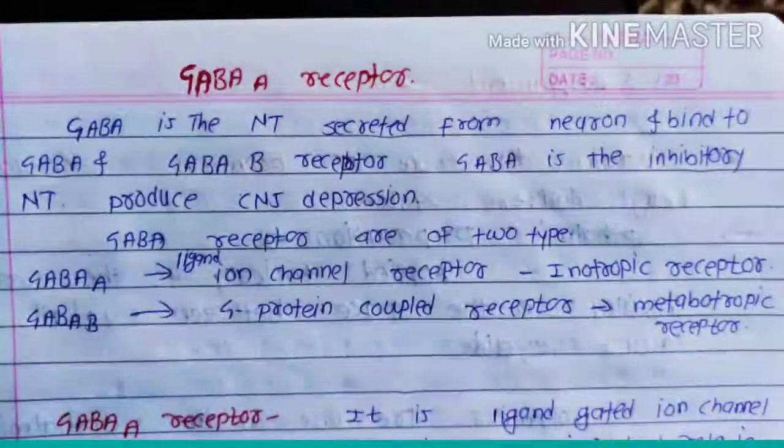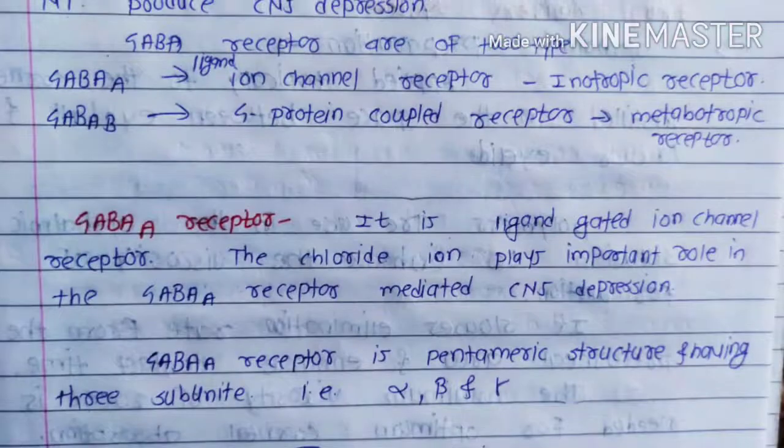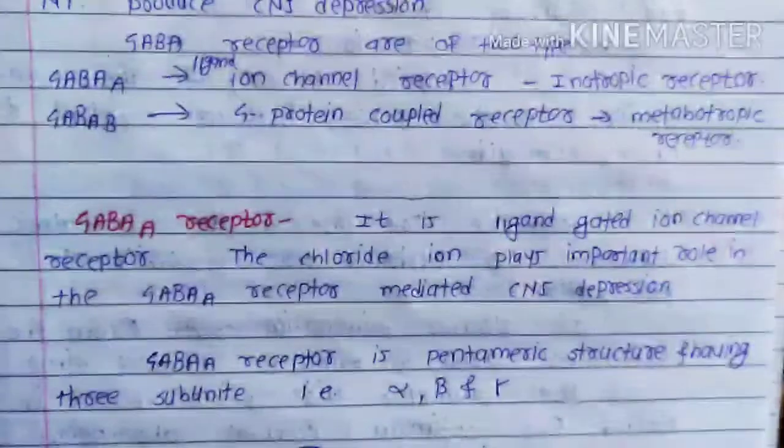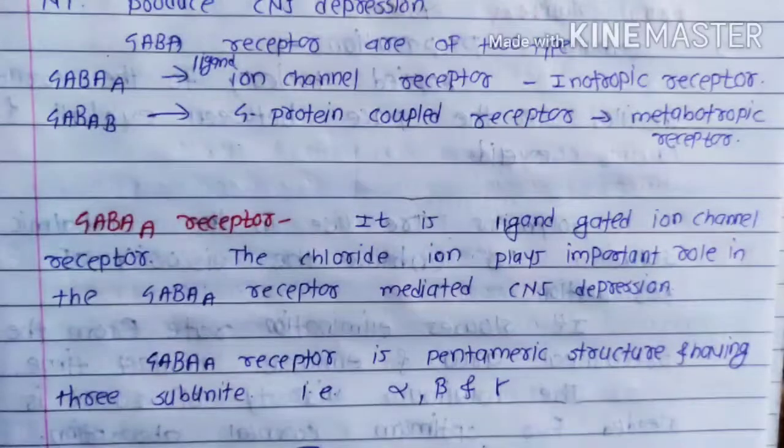So as shown on your screen, there is the side view and the above view, meaning how the GABA A receptor looks from the side and how it looks from the top. Both diagrams are given on your screen.